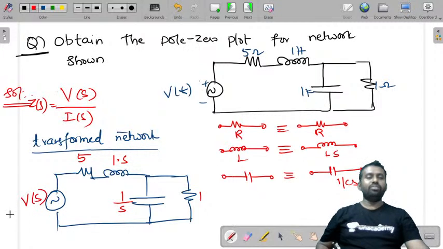So this will be V of s. This is 5. This is 1 into s, 1 by s. Now let us try to find from this. Let's try to consider this in the next slide.